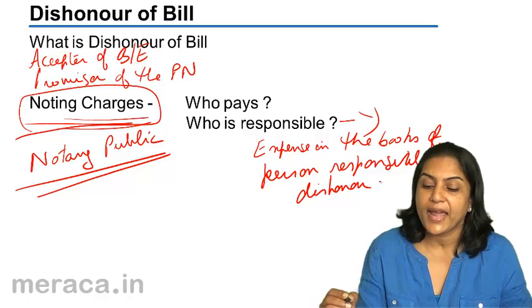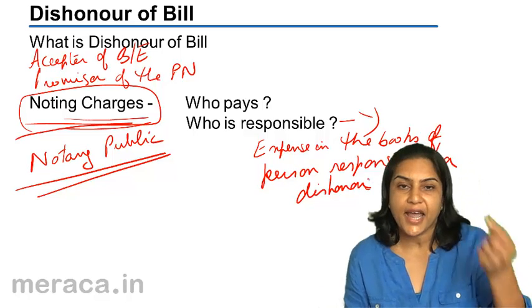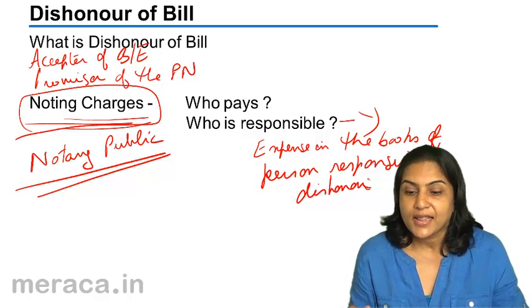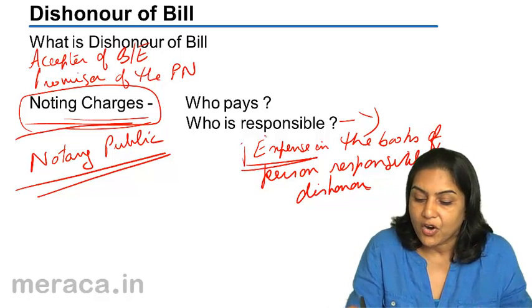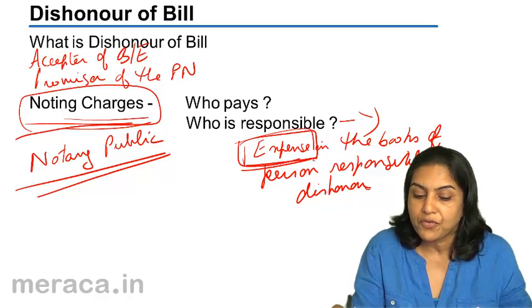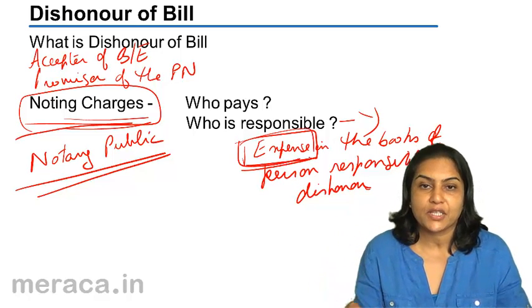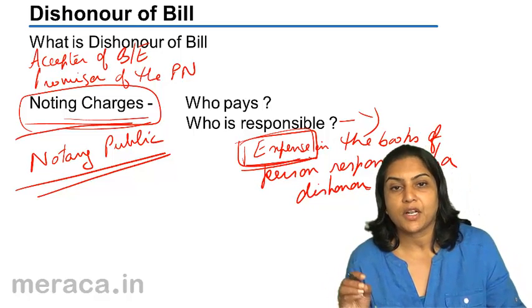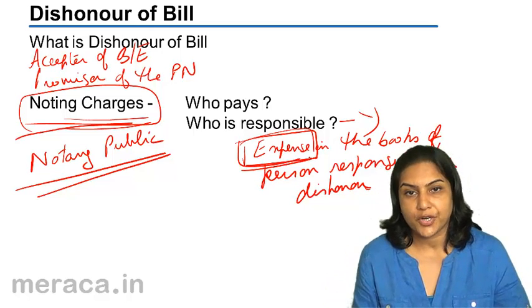Therefore, though Y ends up actually making the cash payment of the noting charges to the notary public, it will be treated as an expense only in the books of the person who is responsible for the dishonour.